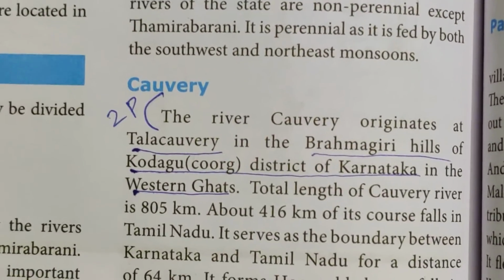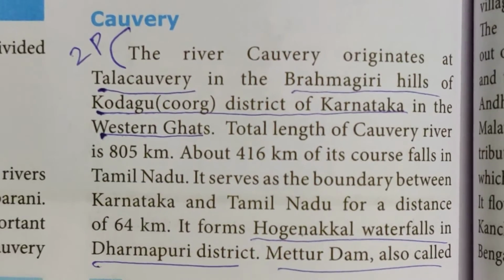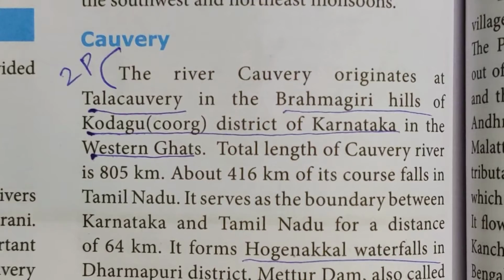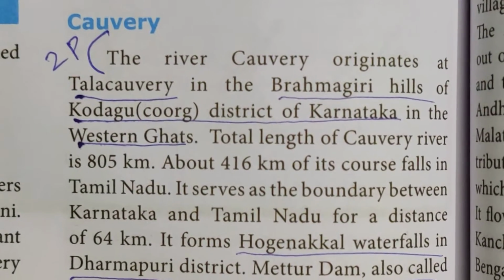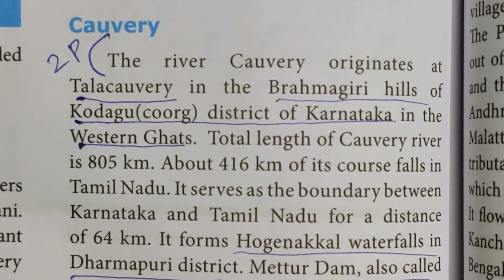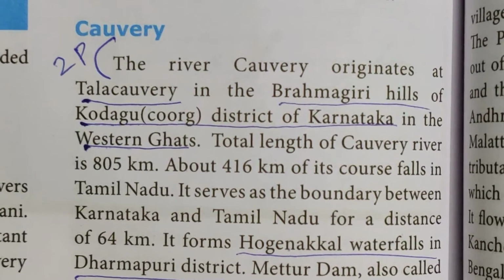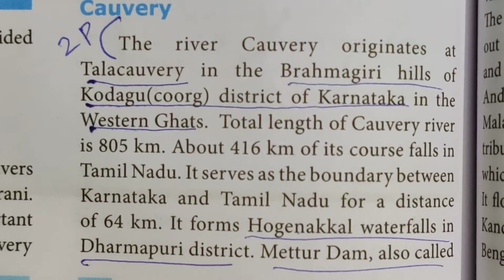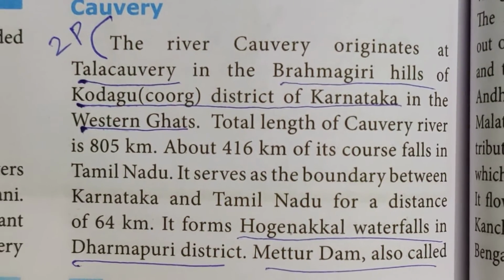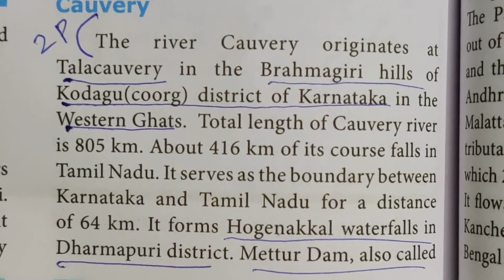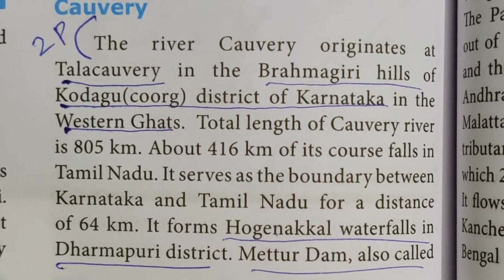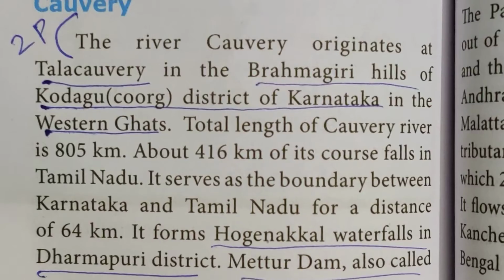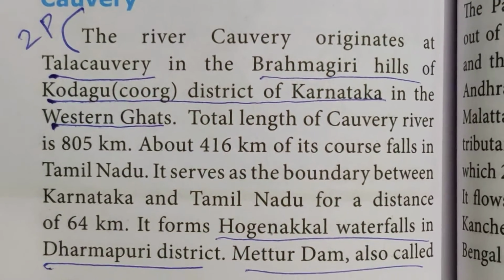Number 1, Kaveri. The river Kaveri originates at Talakaveri in the Brahmagiri hills of Kodagu, Coorg district of Karnataka. This district is very familiar for coffee. It is lying on the Western Ghats border. Total length of the Kaveri river is around 805 km. About 416 km of its course falls in Tamil Nadu. It serves as a boundary between Karnataka and Tamil Nadu for a distance of 64 km.